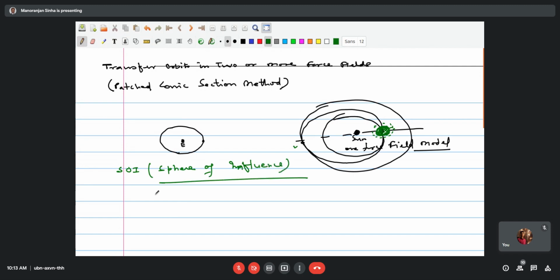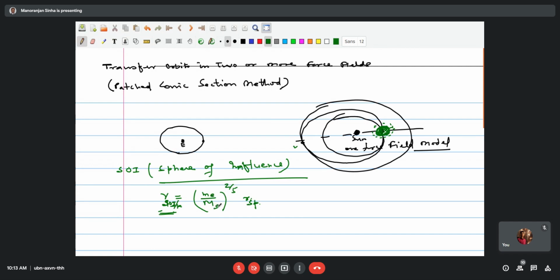The sphere of influence is given by R_SOI equal to (m/M) to the power 2/5 times R, let us mark this as the Sun to planet distance, R_SP. R_SOI is the radius of the sphere of influence of the planet, where let us say this is the Earth and this is the Sun.